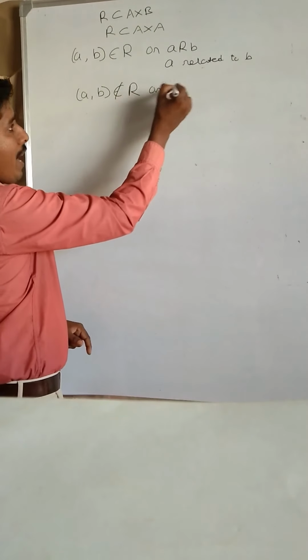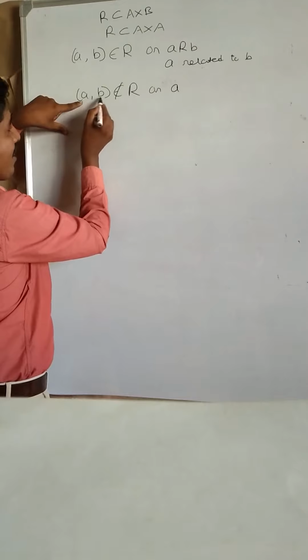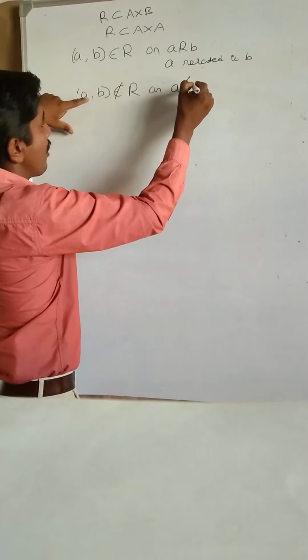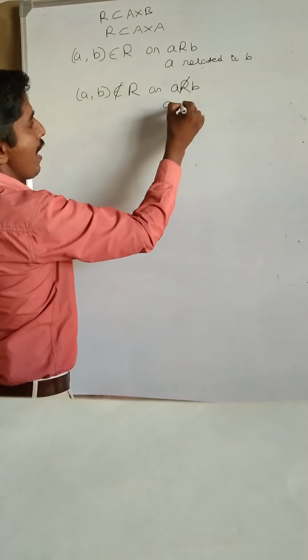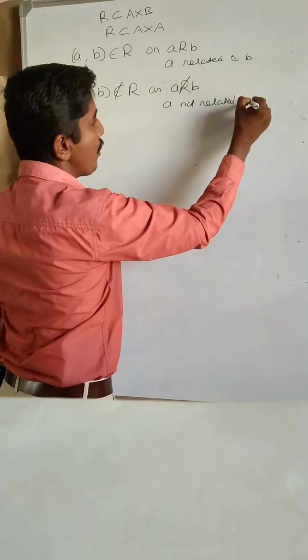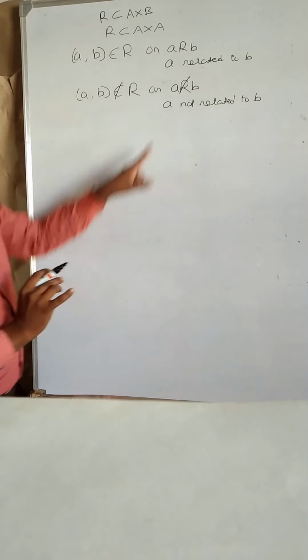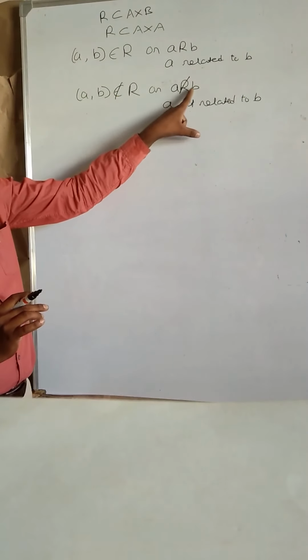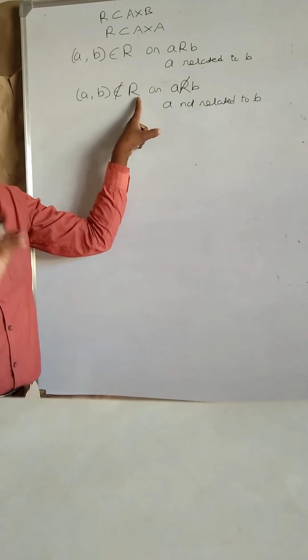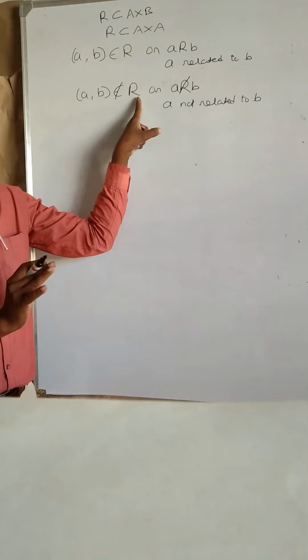Alternatively, we write a is not related to b. Both are the same. Here (a, b) doesn't belong to R, meaning no relation between a and b.